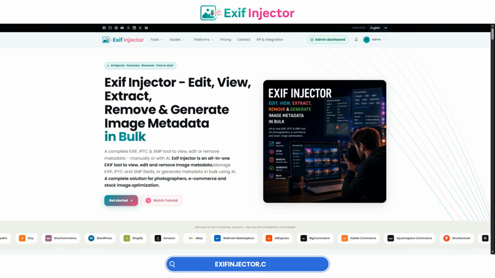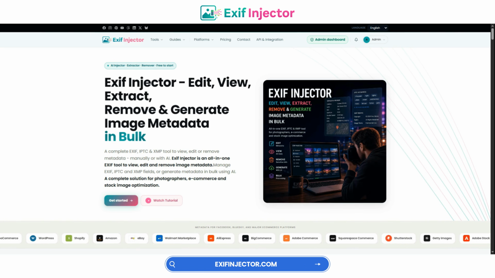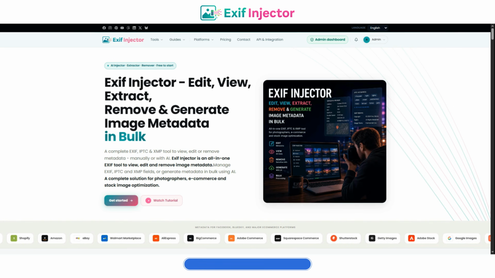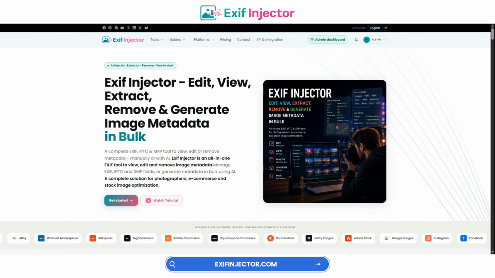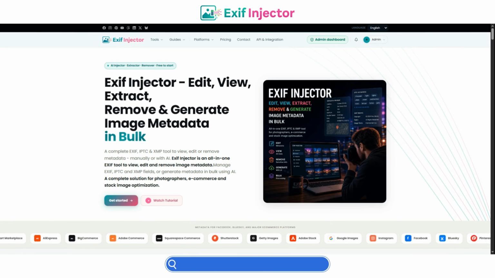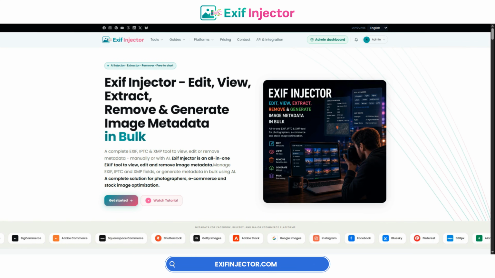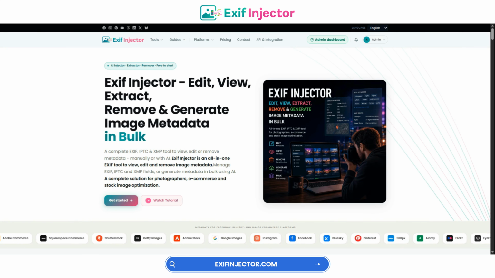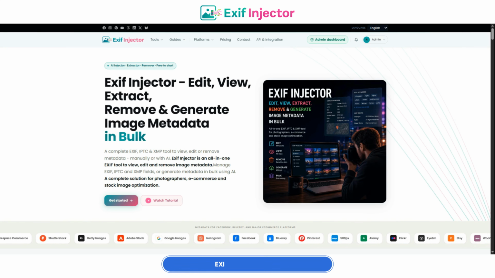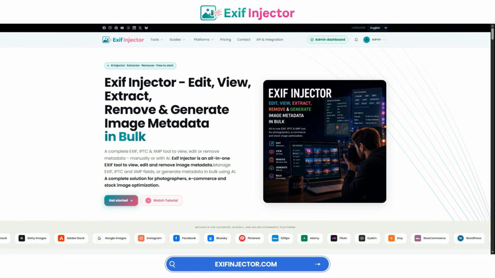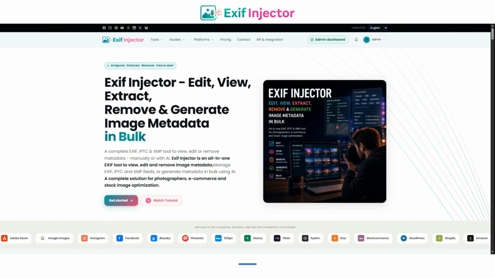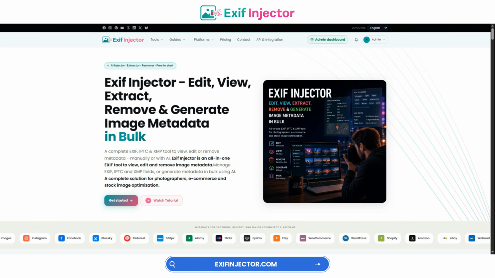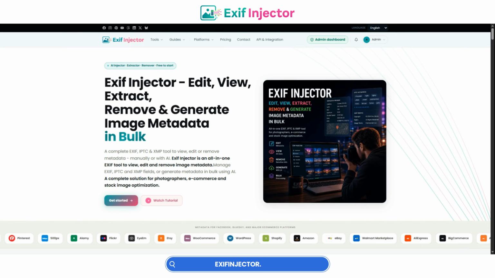In this quick tutorial, I'll show you how to compress your images with ExifInjector compressor while keeping your important metadata safe. Many image compressor websites reduce file size, but they automatically delete Exif, IPTC, or XMP metadata. That can remove your image title, description, keywords, copyright, creator name, and other useful SEO information.